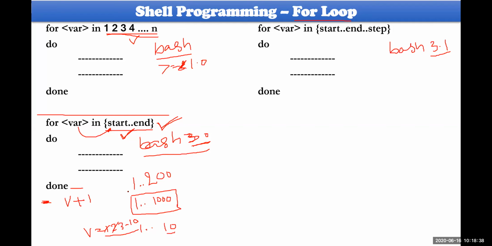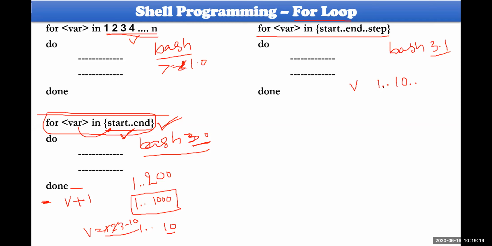If you want to increase the value by 2 or by 3, let me say the variable starts at the starting value and the ending value is 200, and you want to display multiples of 5, for example 5, 10, 15, 20, 25, 30. If you want to display something like this, this loop does not support it. Then you will go ahead with this other one. The variable starts with the starting value 1 and the ending value is, for example, 10. Now you have to specify the step count.